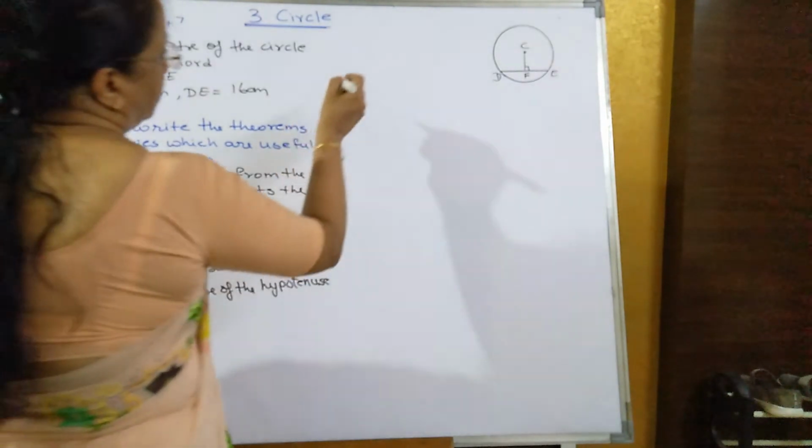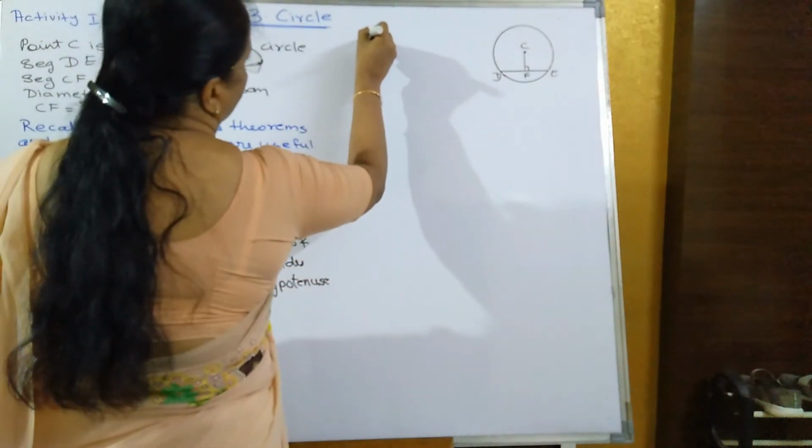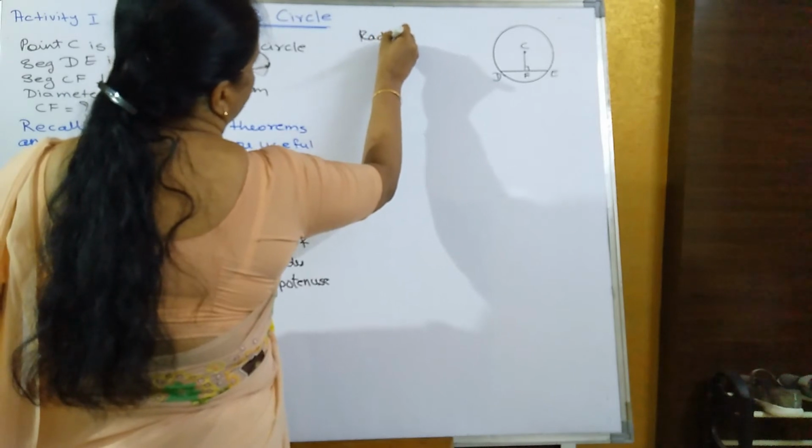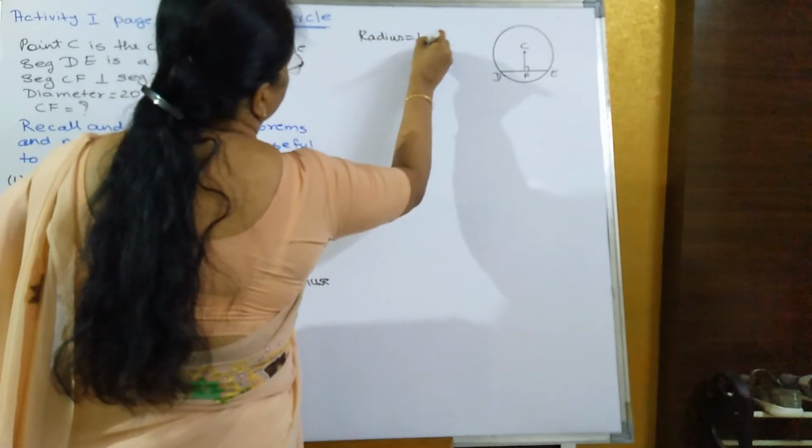Now diameter, radius is equal to what? Radius is equal to half of diameter.